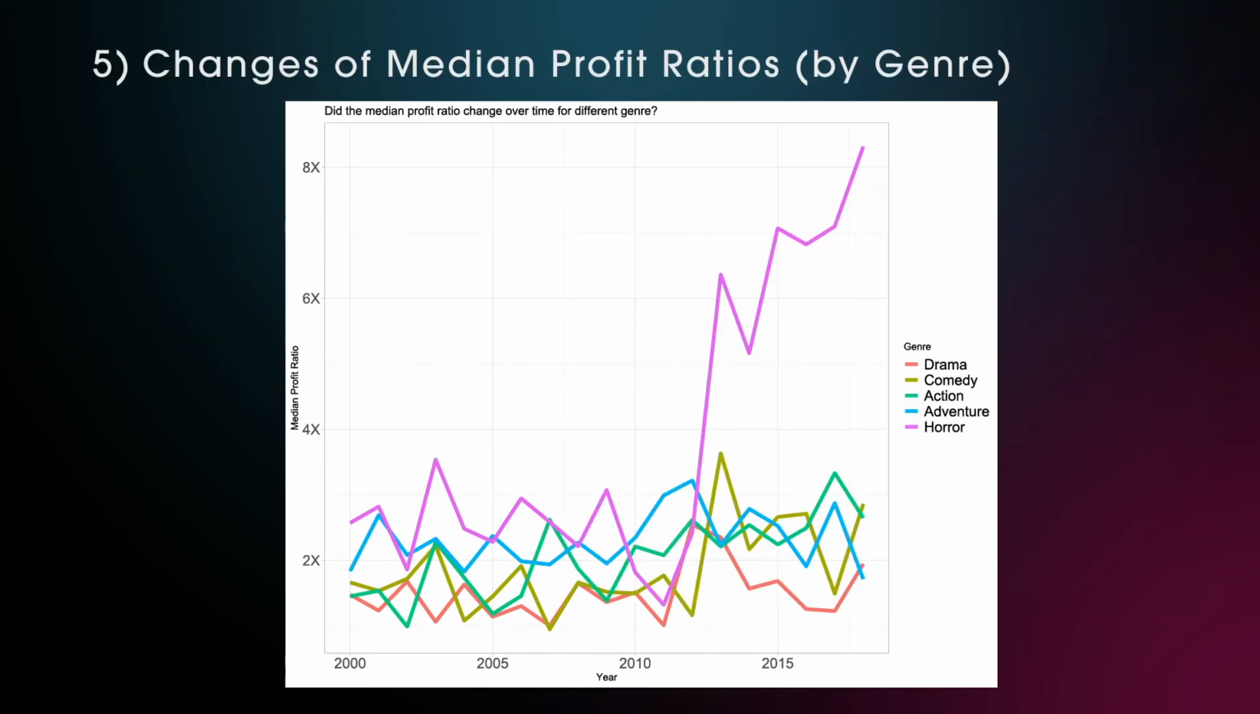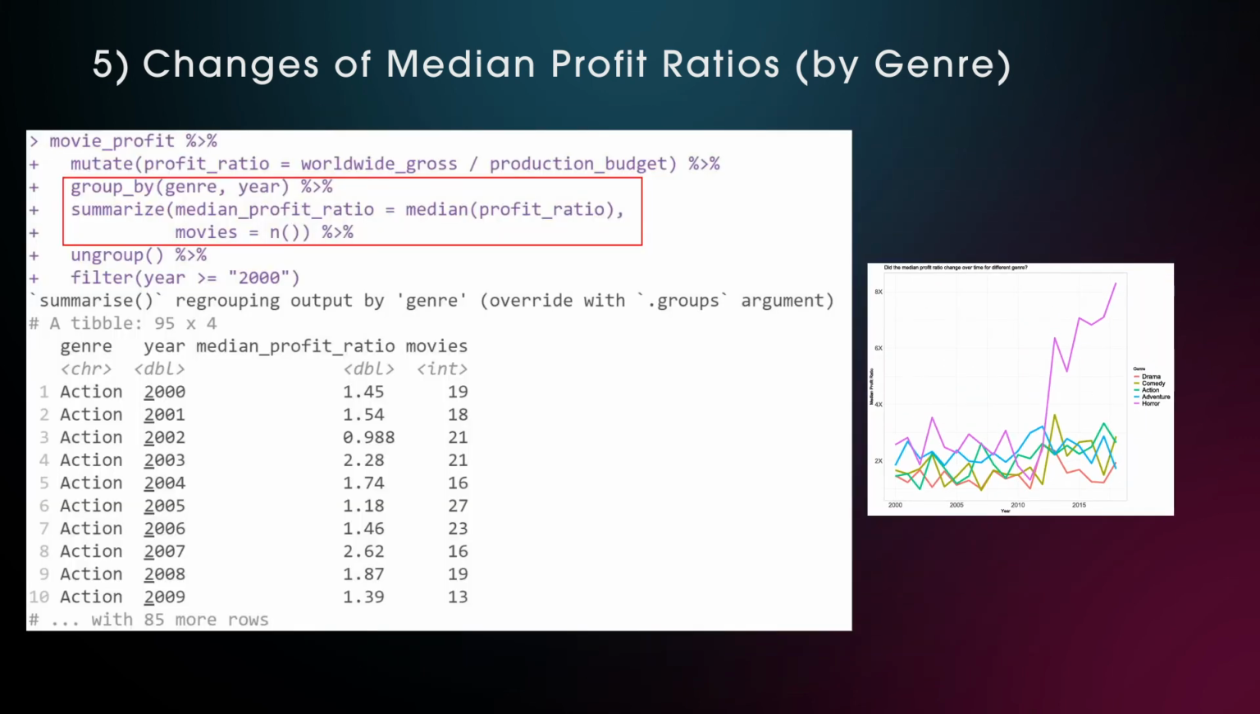This is the plot from the thumbnail showing the median profit ratio of each genre for every year since 2000. And as most genres wiggle around a 2x profit, horror movies skyrocketed to 6x and 8x after 2012. To produce this graph, we have to do some data manipulations first. We want to summarize the median profit ratio after using the group_by function for genre and year.